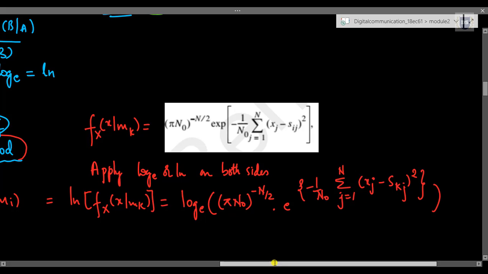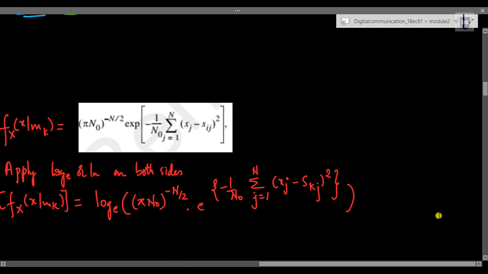So now, according to principles of logarithm, we have a rule where we know that multiplication gets converted to addition after applying a logarithmic operator. So it in turn gets converted to log a plus log b. And we also know one more property of log, which says if we have log of a to the power b, this b jumps onto the front, and we can rewrite it as b into log a.